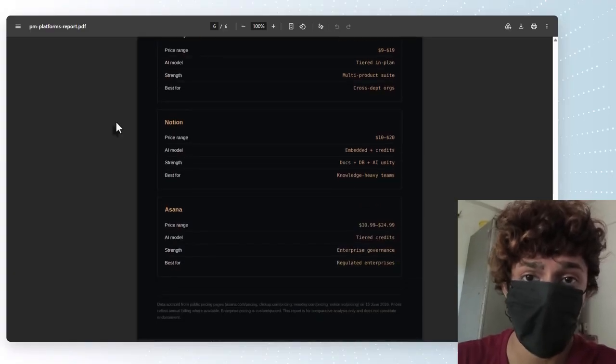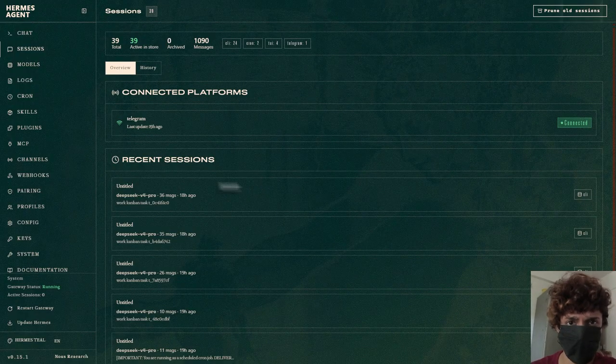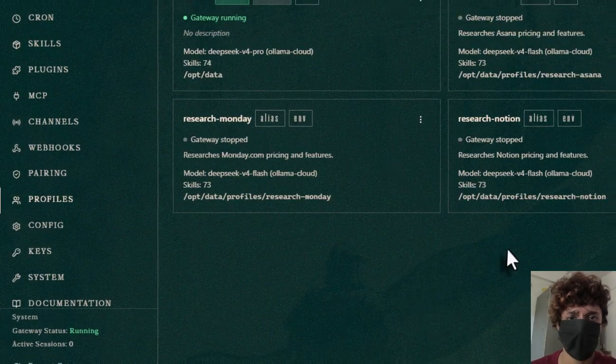Let me show you how to build this from scratch. So we've got Kanban open. We're building 4 agents that research 4 companies at the same time. Then one that turns it all into a report. So first, let's click on Profiles, where you set up your agents.